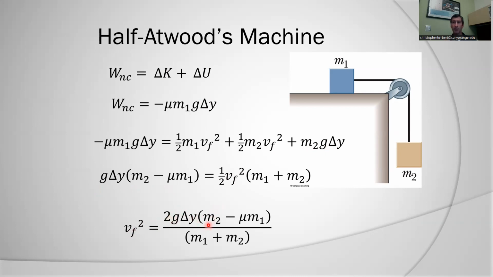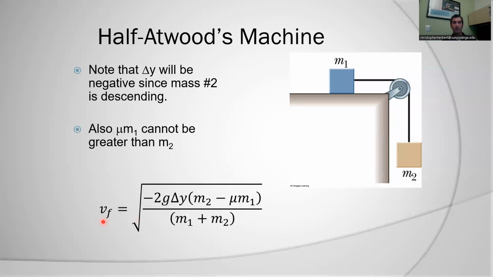Obviously, the more massive M2 is, the more energy that's going to put into the system. The more friction M1 has, the more energy that's going to remove from the system. Now, when I say put into the system, I mean create more kinetic energy. Then obviously, we have the total masses down here because the system does have inertia. So my final velocity looks like this. And again, that's the exact same result I would get if I calculated the acceleration from Newton's laws of motion.